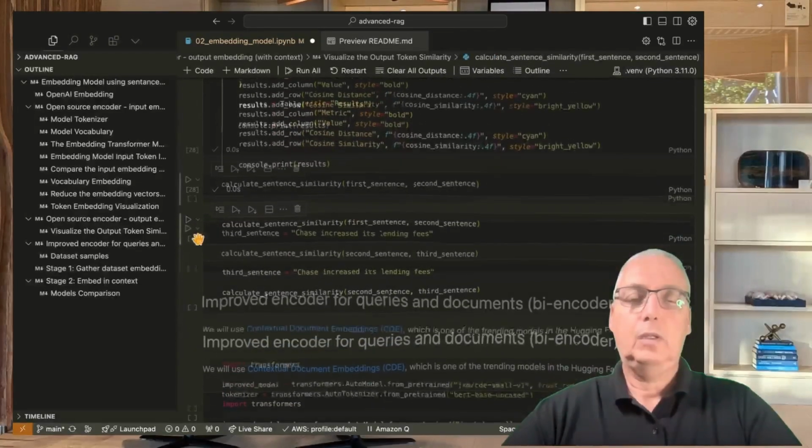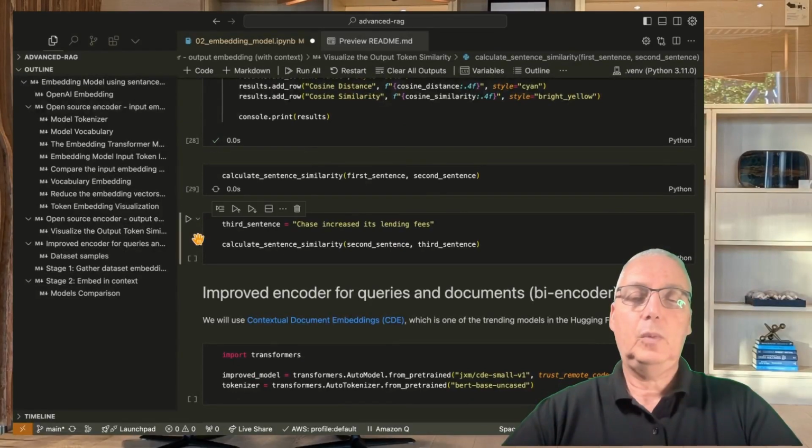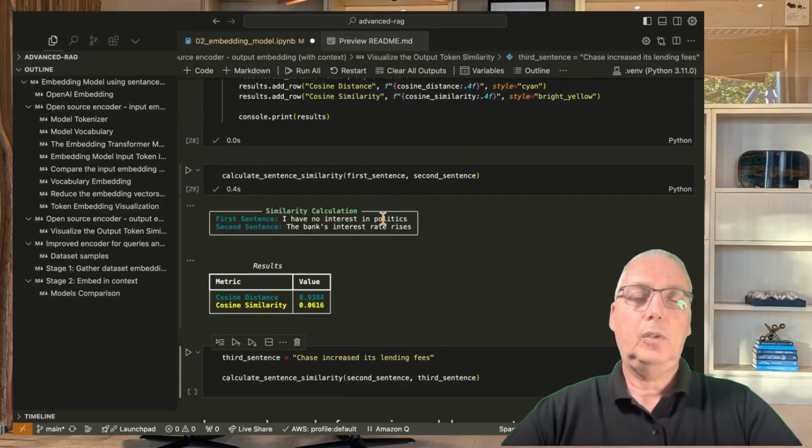Now let's check the first and second sentence that we had before. We can see that "I have no interest in politics" and "the bank's interest rate rises": the word interest appears in both of them, but not surprisingly, the cosine similarity is very, very low, as we expect, as the semantics of the sentences are different.